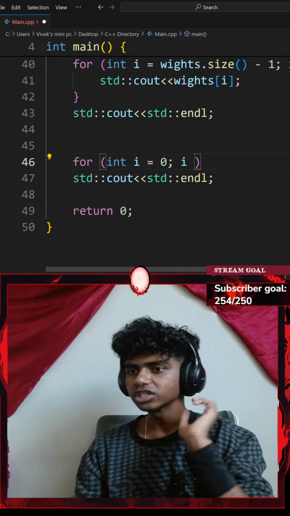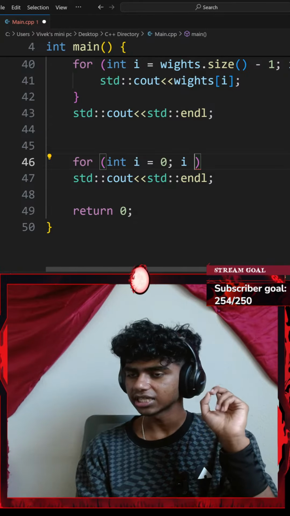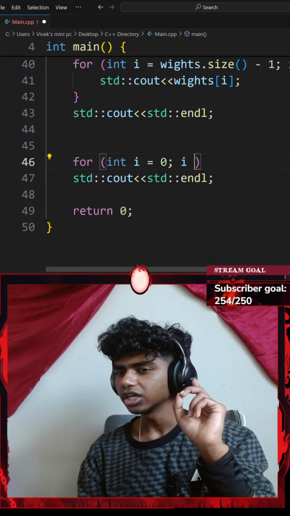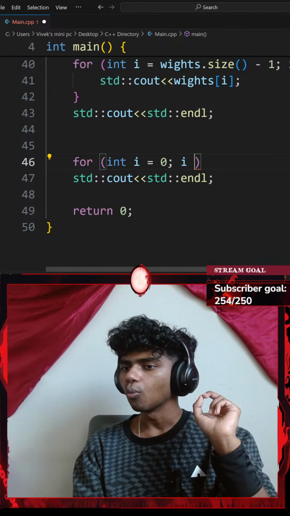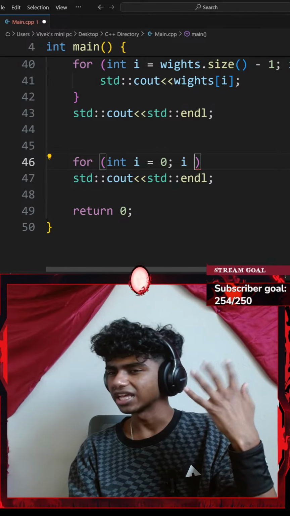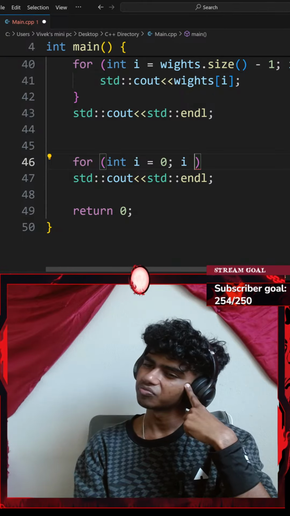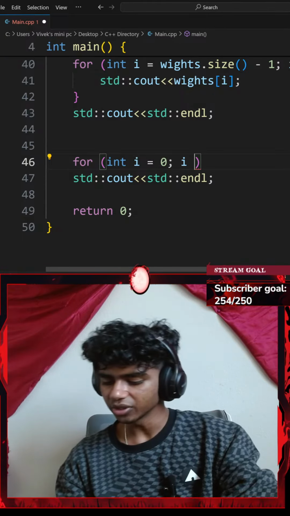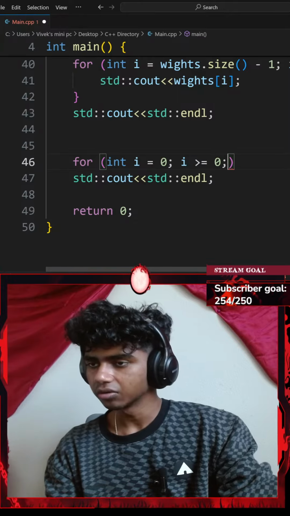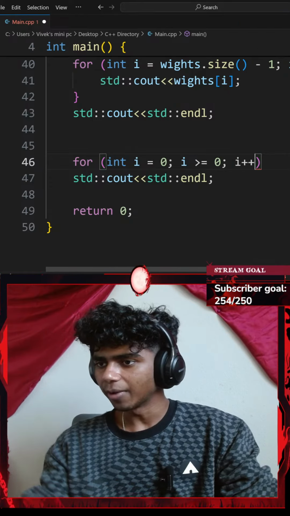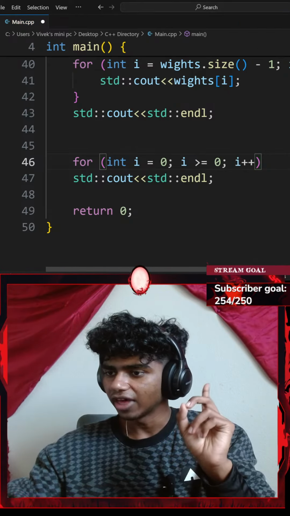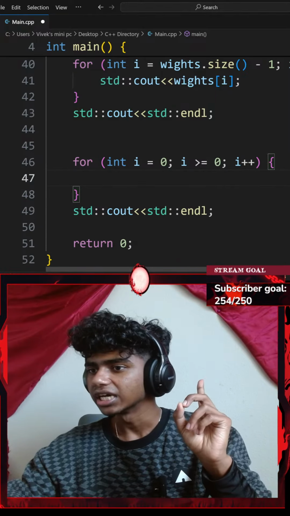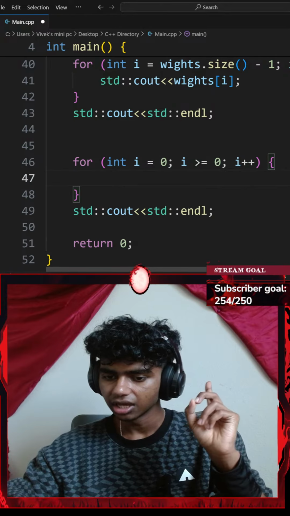Okay, so first I want to start with index 0 inside my list, okay? Integer i equals 0. While my i is either less than or equal to 0. Honestly, let's go with greater than or equal to 0. There we go. I'm going to increment my i by 1. And then I'll go with a pair of curly braces. This basically gets the index.